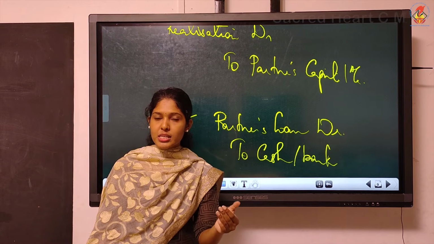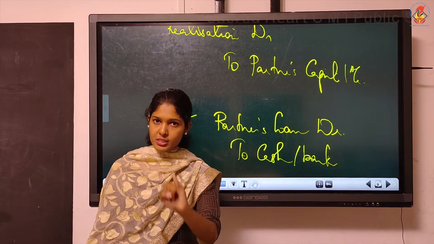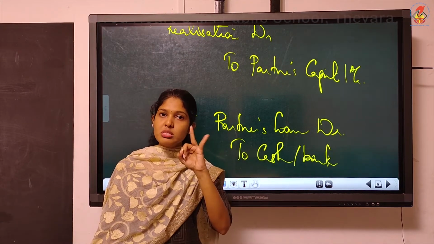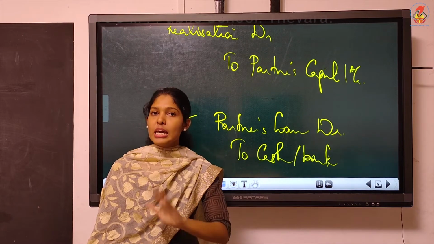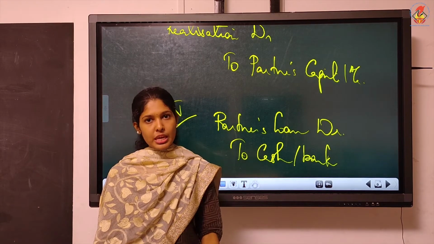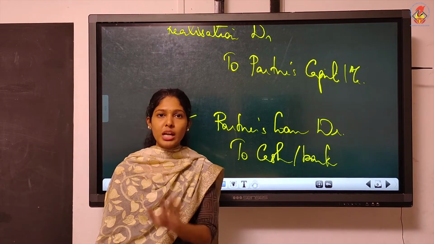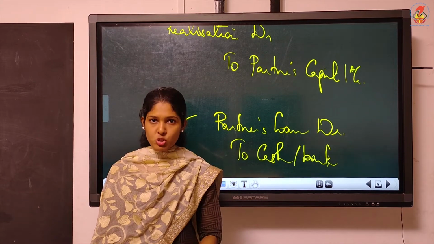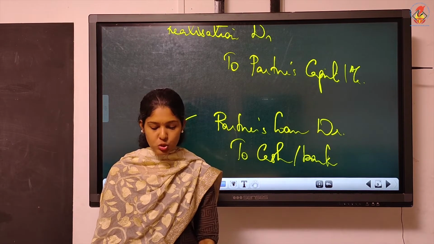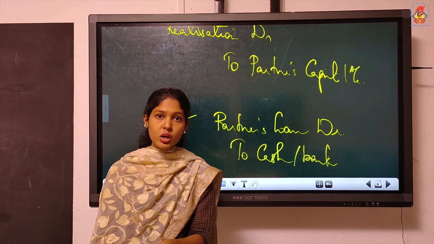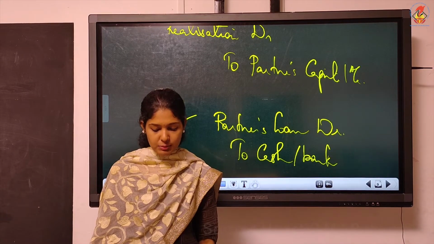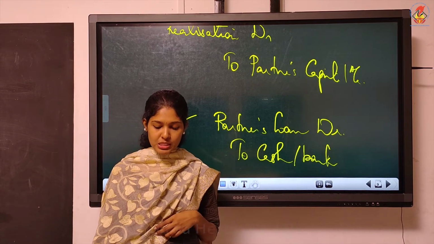What I told you earlier is the first step is close all assets or transfer all assets. Second is close all liabilities. Then only we can realize assets. But these two steps they have covered already in the question. Again, don't go and write the closing entries. Understood? That's why I asked you to read that first sentence carefully. So closing entry we don't need. They have done that process. Next is we'll go through the adjustments and see what all assets they have realized, what all liabilities they have paid. So the first adjustment, or else if that sentence was not there, you should record entry for closing assets and closing liabilities. So the first one, A took 50% of stock.